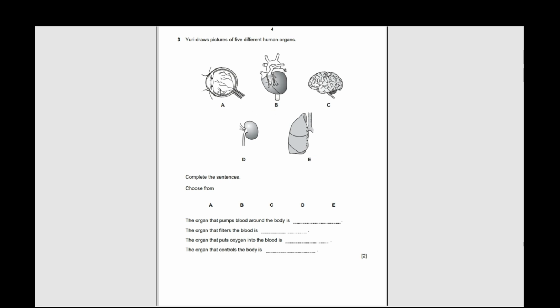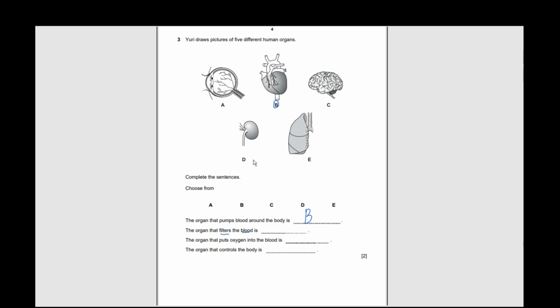Is it A? No, it's not A. C is a brain. E is lungs. D is a kidney. So the answer is B for this one. The organ that pumps blood around the body is the heart. The organ that filters blood.